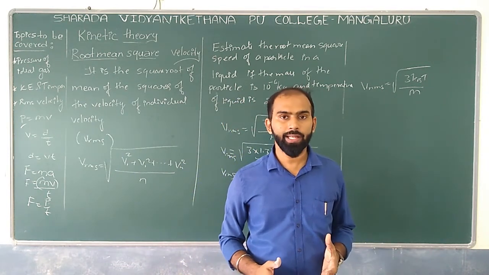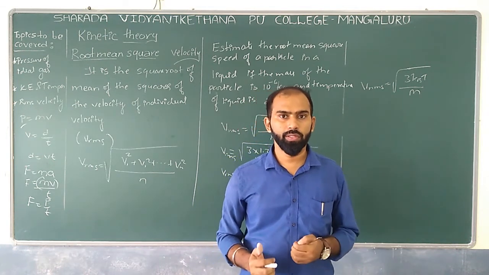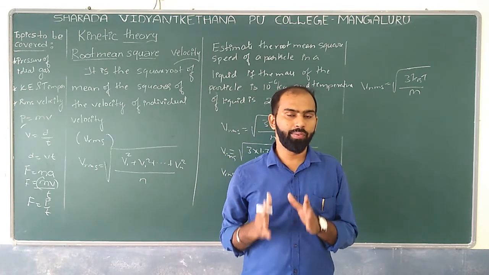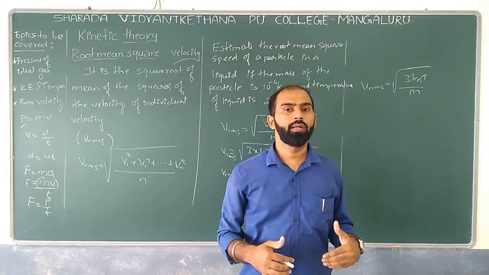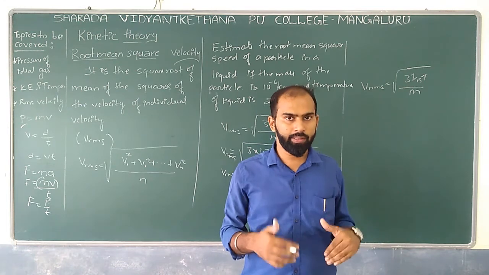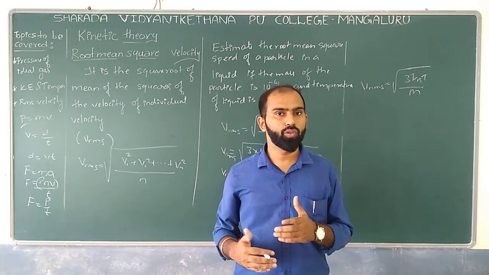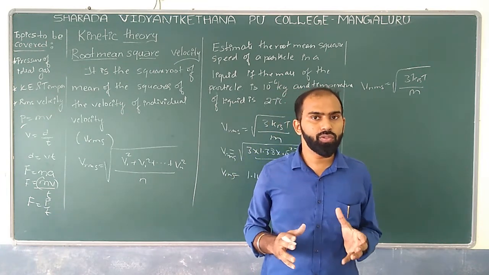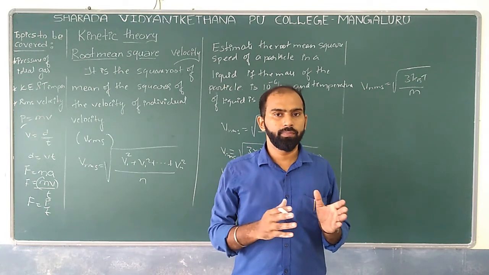Similarly, we can expect the average velocity as well. How to get the average velocity? If you have 4 different values of velocity, divide by 4. If you have 3 different velocities, divide by 3. This is the way of getting the average velocity. But think about RMS velocity. Based on the hints given in a particular question, we have to decide which relation to use.